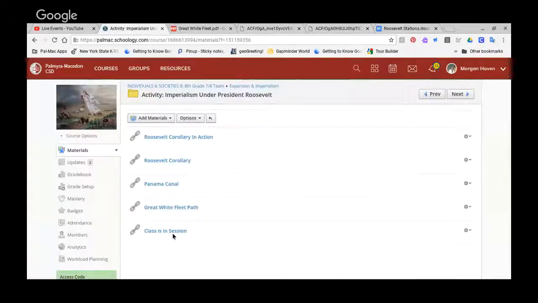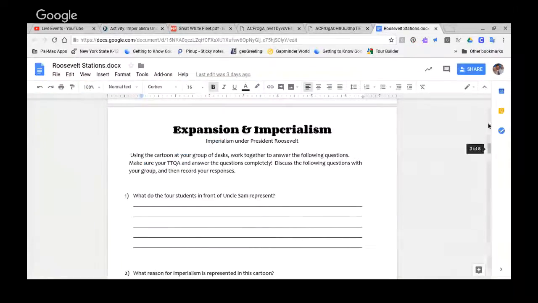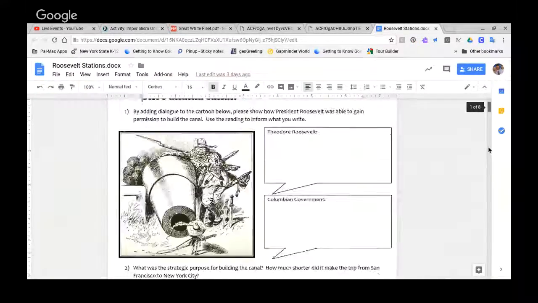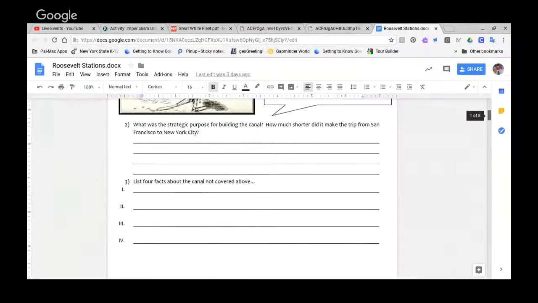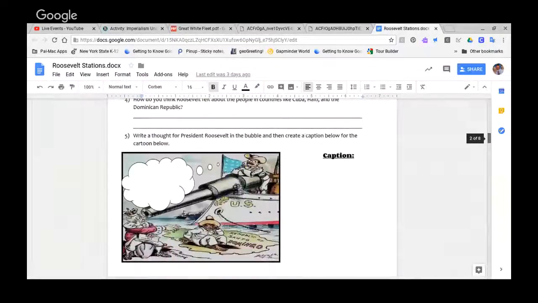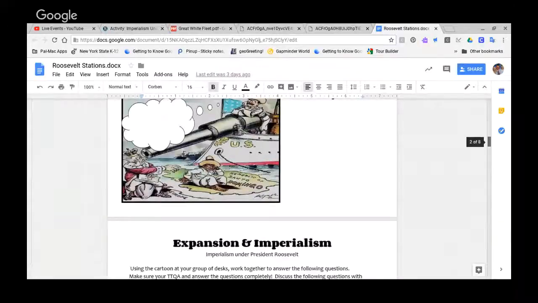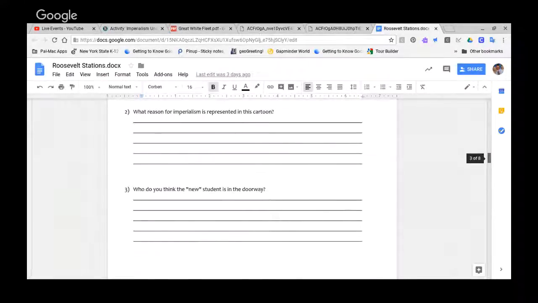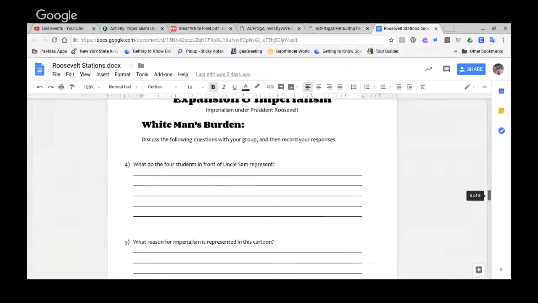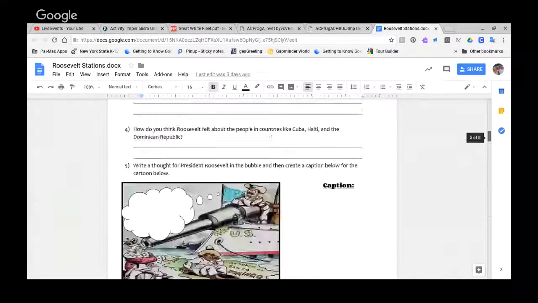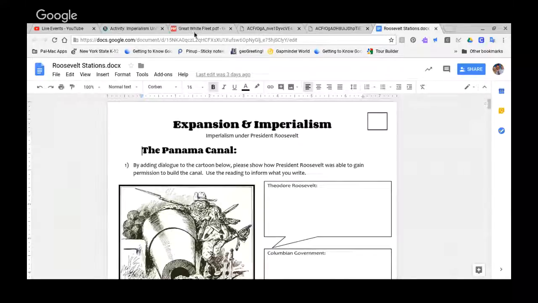Okay? So for the rest of class, you have the packet that looks like this, these four stations. You're going to be working with one partner. Pairs. That's it. Pairs or on your own. Those are the options. No groups of three. Pairs or on your own. Make sure you identify everything completely. You answer everything completely. And if you have questions, we can cover those tomorrow.